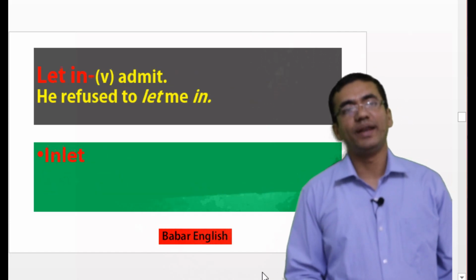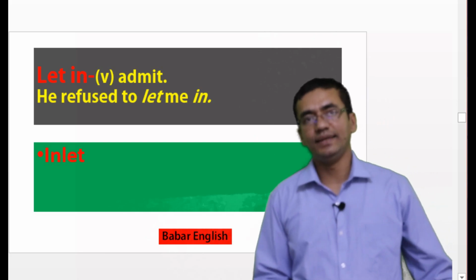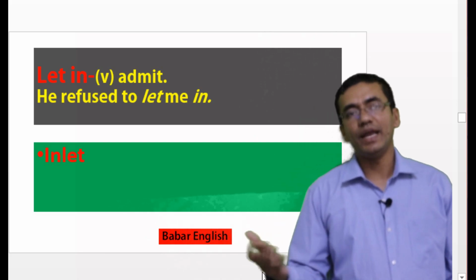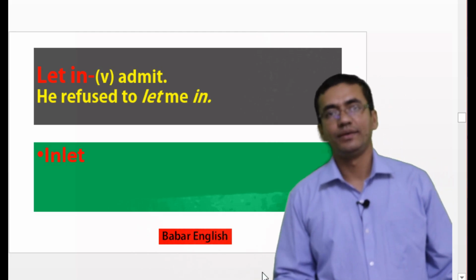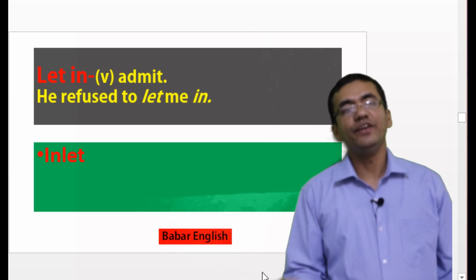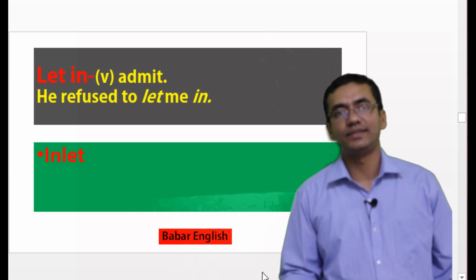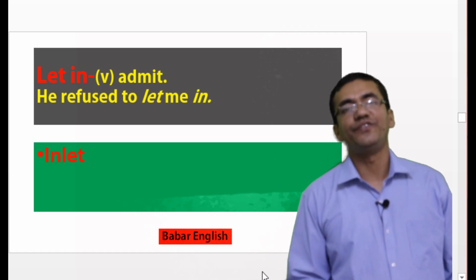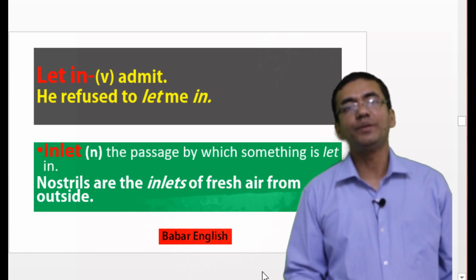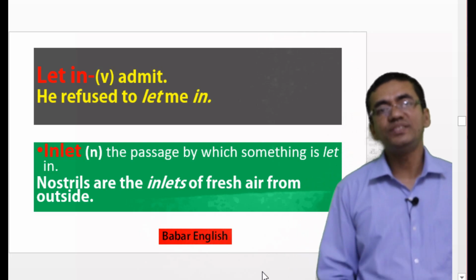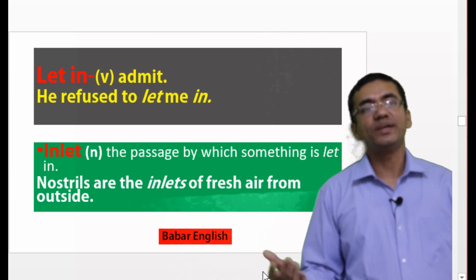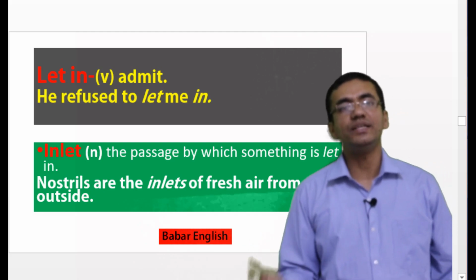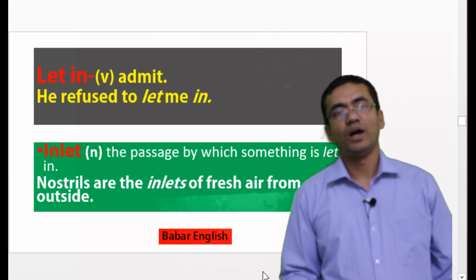Let's move to our next phrase, that is let in. Let in means admit. He refused to let me in. If we say it inversely, it will become inlet. So what's the meaning of inlet? Inlet means the passage by which something is let in. Suppose you can say nostrils are the inlets of fresh air from outside.